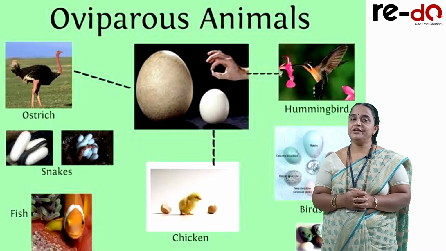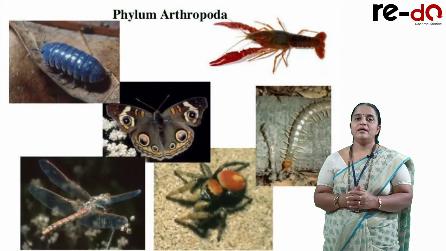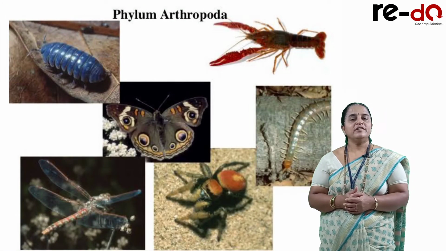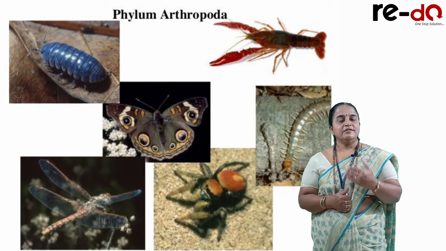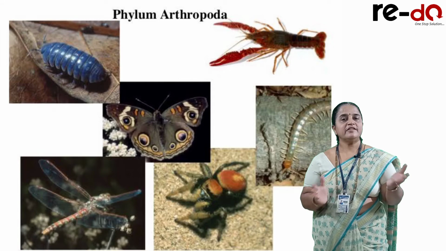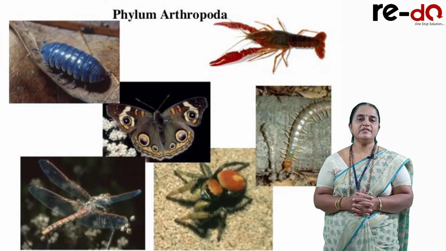I'll repeat all the features once again. Under phylum Arthropoda, arthropods are triploblastic eucoelomates with segmentation, where segments organize into divisions.